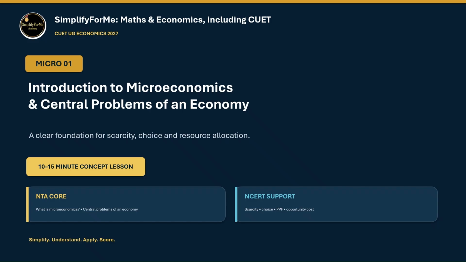At the heart of economics lies a simple problem. Resources are limited, but human wants are many. Because everything cannot be produced or consumed in unlimited quantities, individuals as well as societies must make choices.